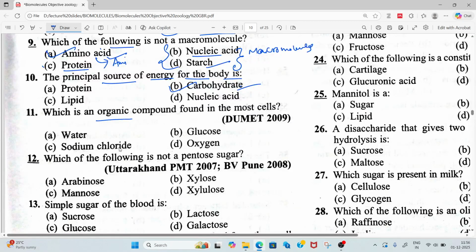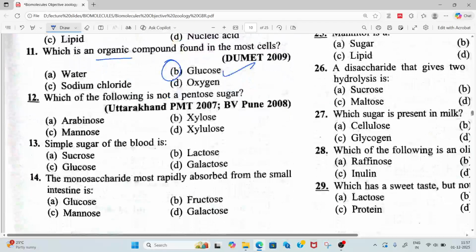So the organic compound which is found in most cells is option B, glucose. So let's move to the next question.